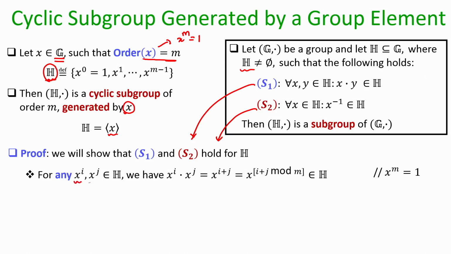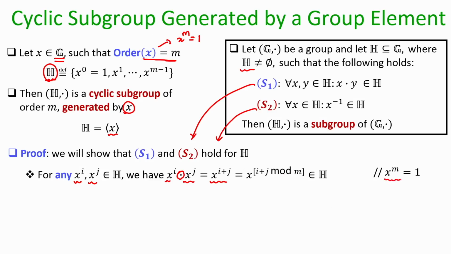Let us take two different elements from the set H. Since they are two different elements of H, they are basically some distinct powers of the generator X, say the ith power and the jth power. Then I have to show that the group operation performed on x power i and x power j will also give me an element of H, and that is very trivial to prove because the group operation performed on x power i and x power j will give me the element x power i plus j. Now, this x power i plus j is same as x power, in the exponent, i plus j modulo m. Why so?